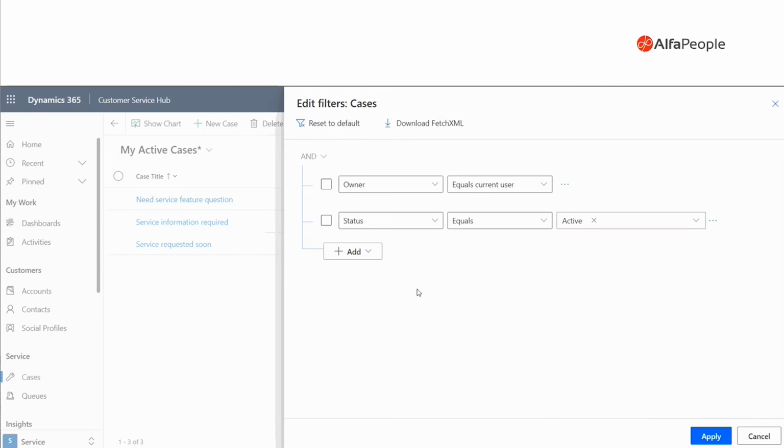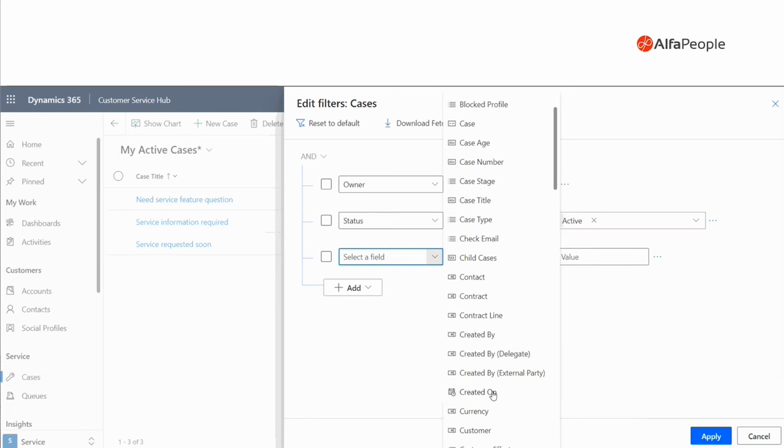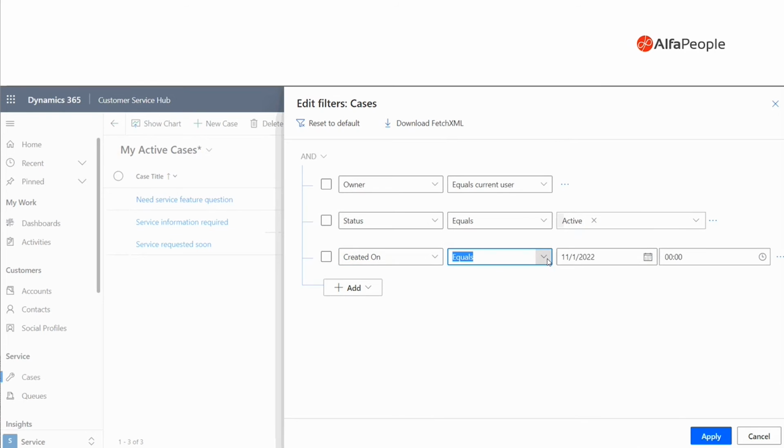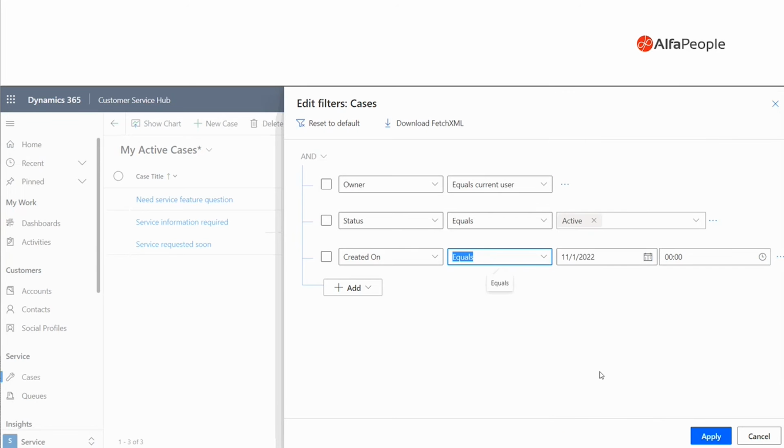I'll click on continue, and then let's add a new filter here. For example, let's create a filter on the cases that are created on, let's say, this month. I want to create this new filter that I don't have on my environment yet.